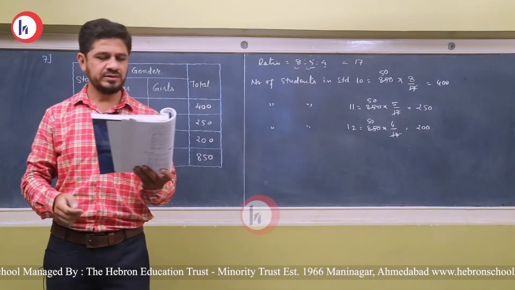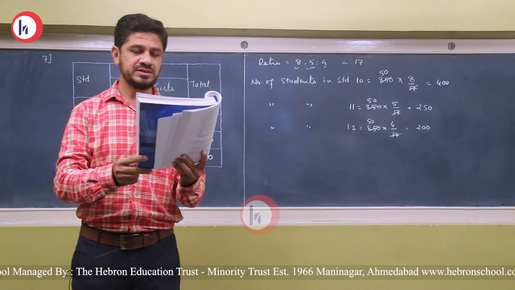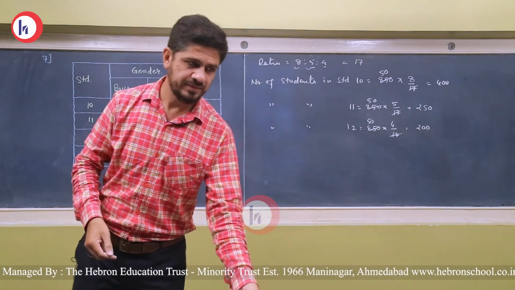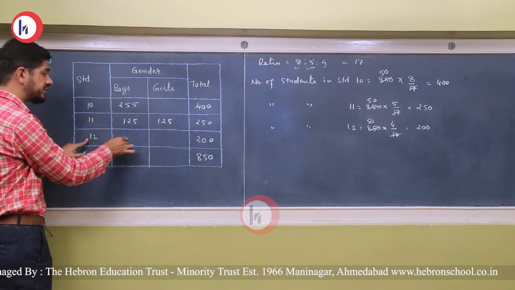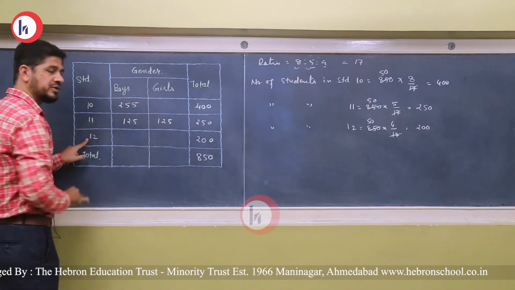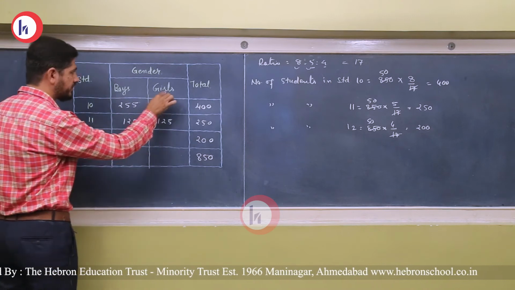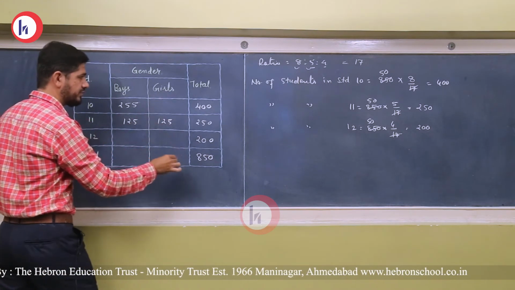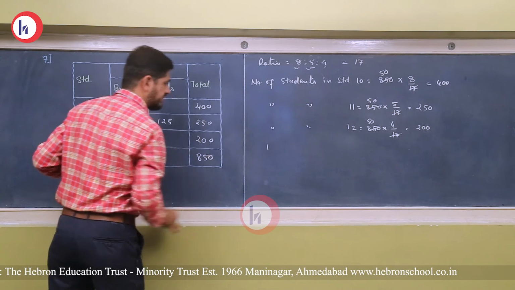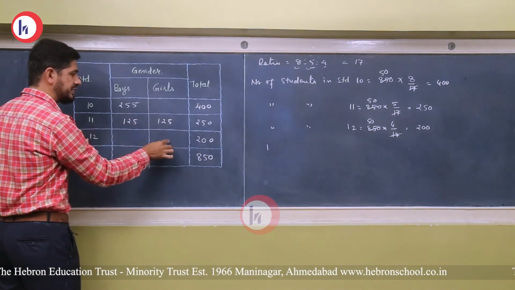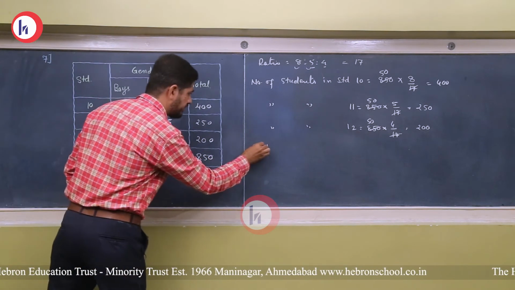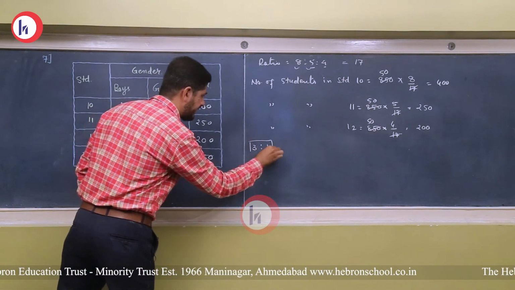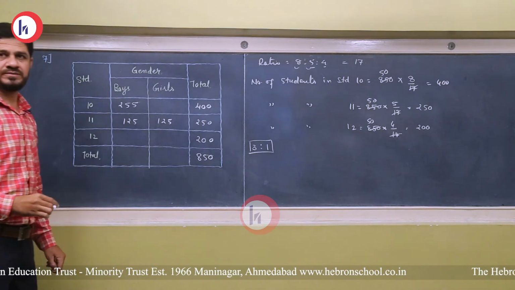In standard 12, the number of boys is 3 times the number of girls. Suppose the number of girls is 1. So the number of boys is 3 times that. So we will get the ratio 3:1.